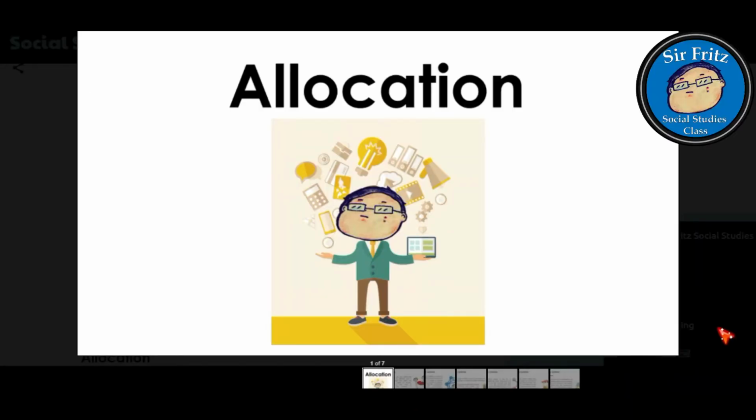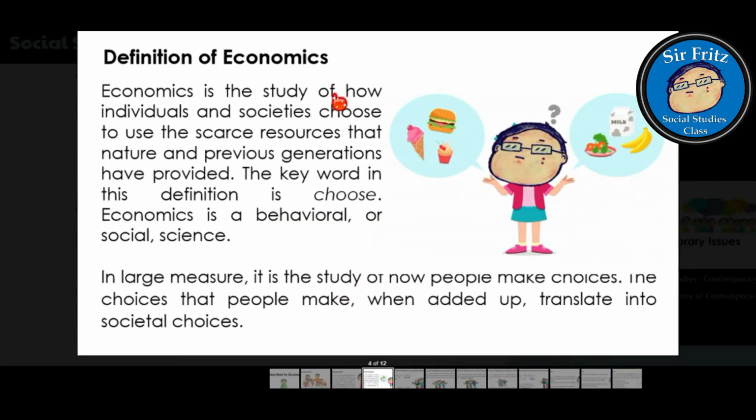Allocation is one of the essential topics to understand what economics is. And before we proceed with allocation and define it, let us first review the definition of economics. Economics is the study of how individuals and societies choose to use the scarce resources that nature and previous generations have provided.